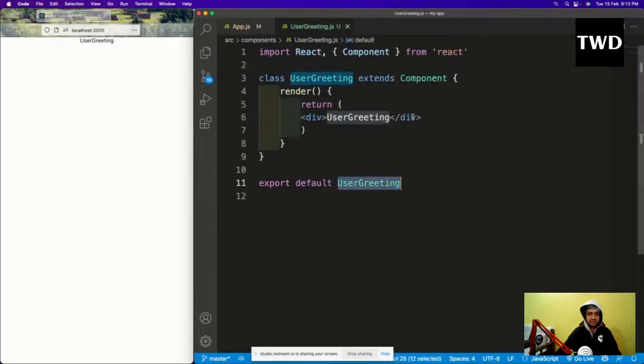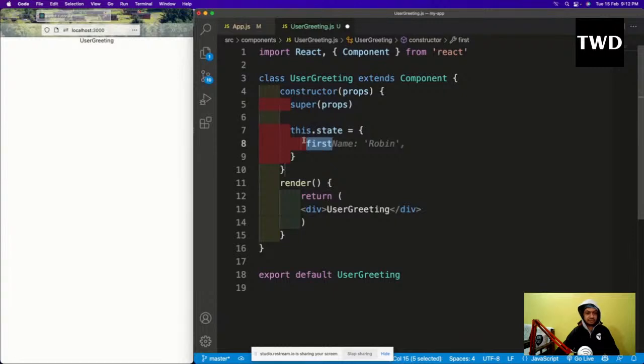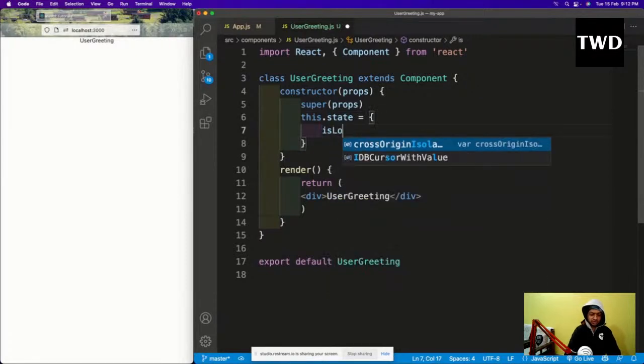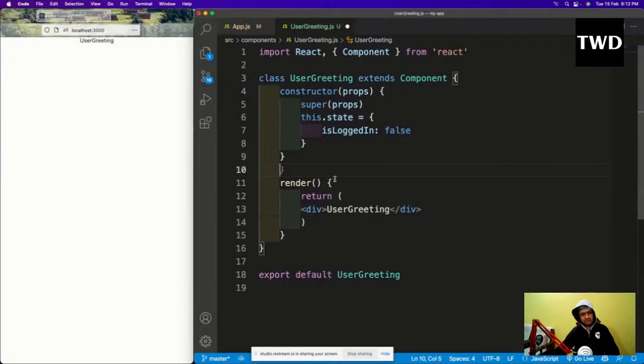Okay, so UserGreeting.js is there, and here our const is there. What I'm going to do is isLoggedIn is false. What we are mimicking right now is, suppose this completely comes from a database: isLoggedIn is true or isLoggedIn is false. So if isLoggedIn is false, we are going to show welcome guest, and if it is not false, we are going to show something else.